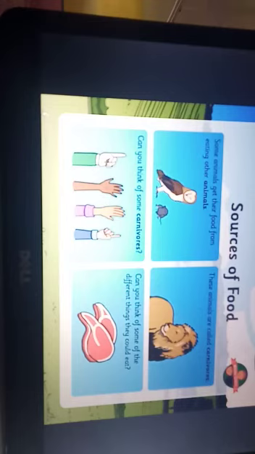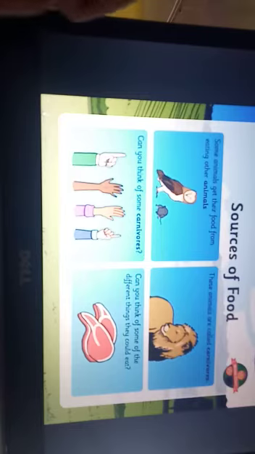Further, some of the animals get their food from eating other animals. Like the example shown here in the figure. An owl eats rats or other small animals. Then a lion eats any of the other animals. It's the biggest predator in the jungle. Can you think of some other carnivores? Yes, you can. Maybe a frog, a snake, a crocodile, a shark.